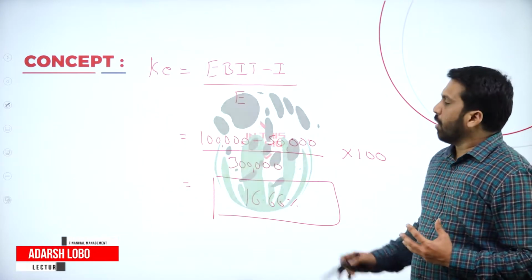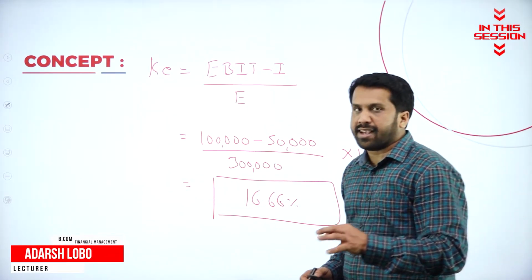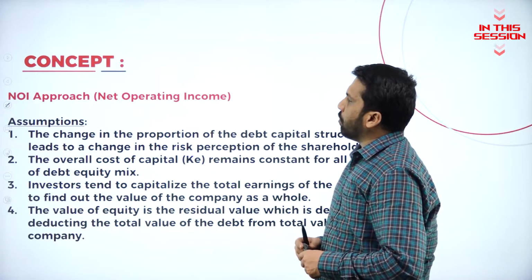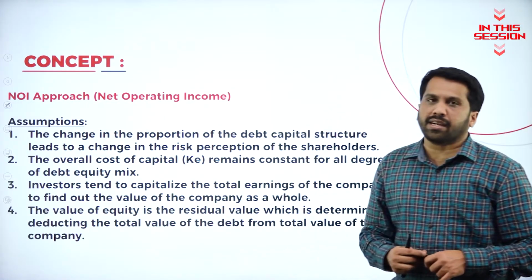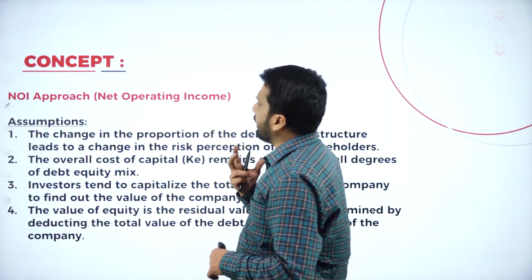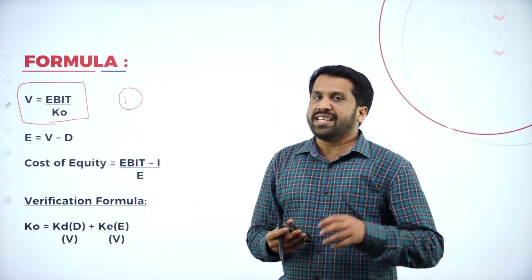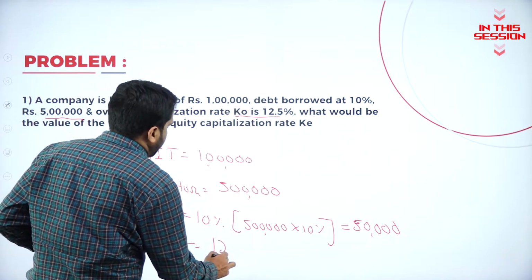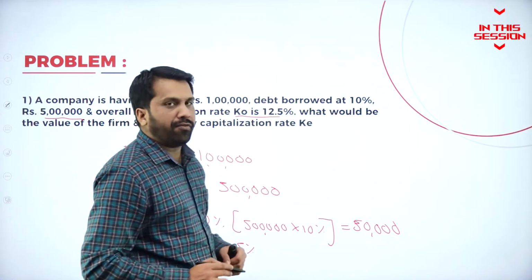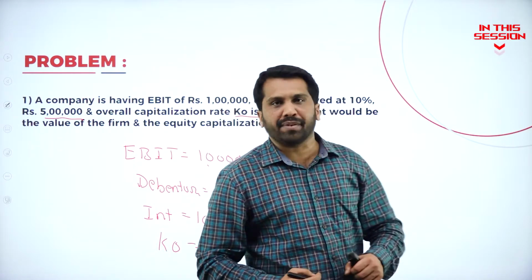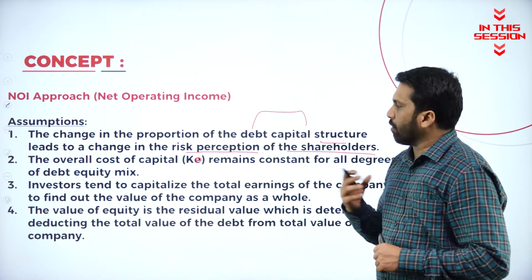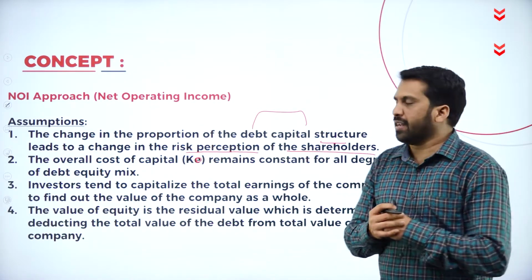What is that verification? Whatever you have done, whether it is correct or wrong, how to find out you have done right? Concept, NOI approach, net operating income approach. Now, we have assumptions like value of the firm, what is the formula? EBIT divided by cost of capital. Now, KO is equal to 12.5%. What is 12.5%? Overall cost of capital. Now, so overall cost of capital, KO remains constant for all degree of debt equity mix.